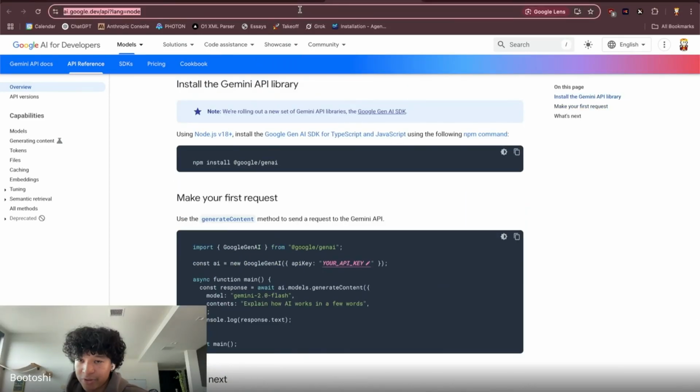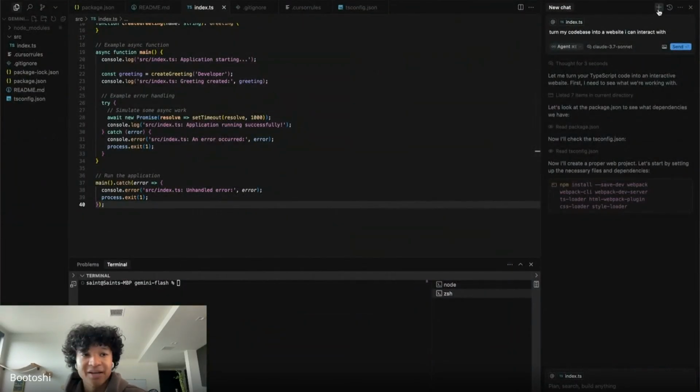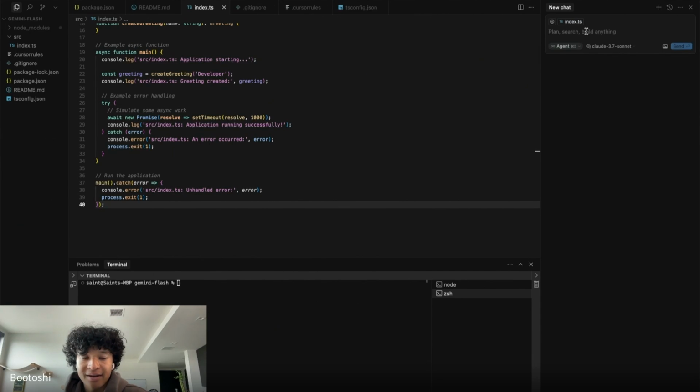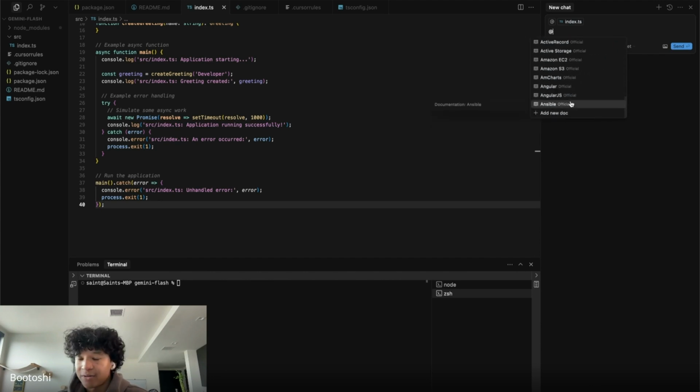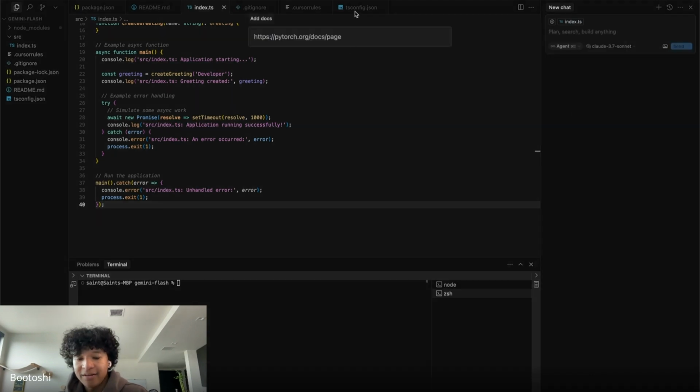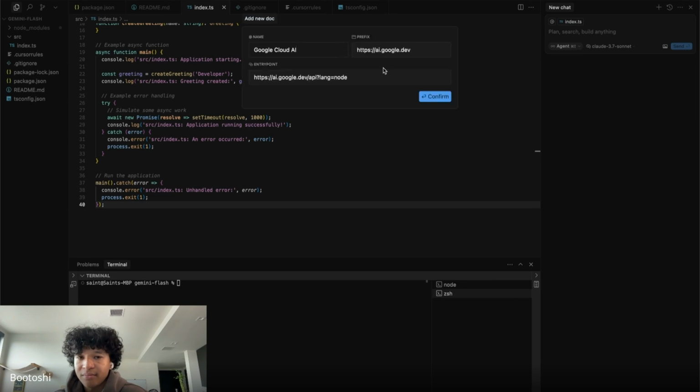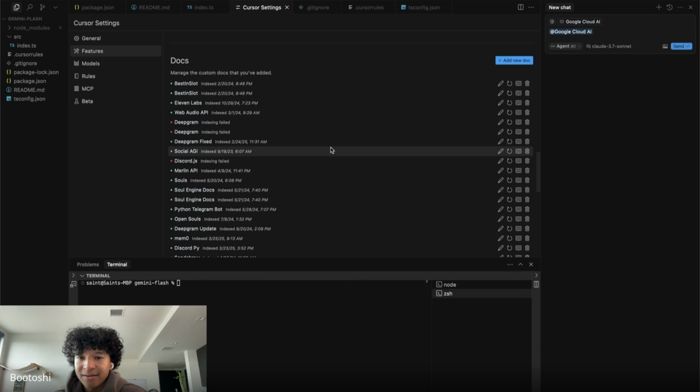Very cool thing about Cursor, the most powerful thing about Cursor, is I could type @docs, and then I could scroll down right here and click add new doc. Then I could just paste in the link to the doc. This is the Google Cloud AI docs.